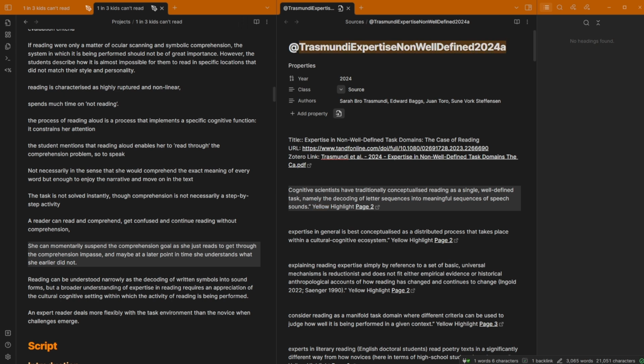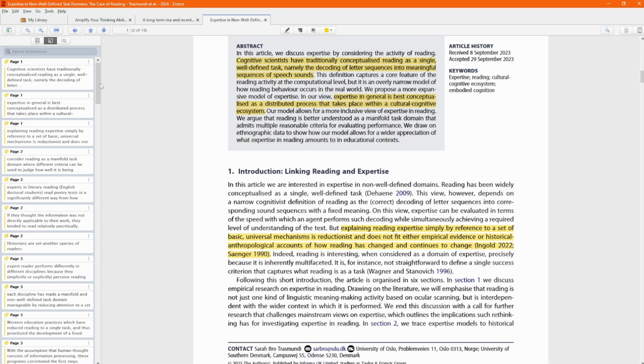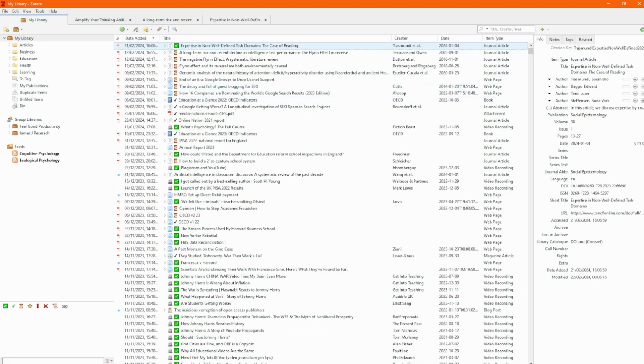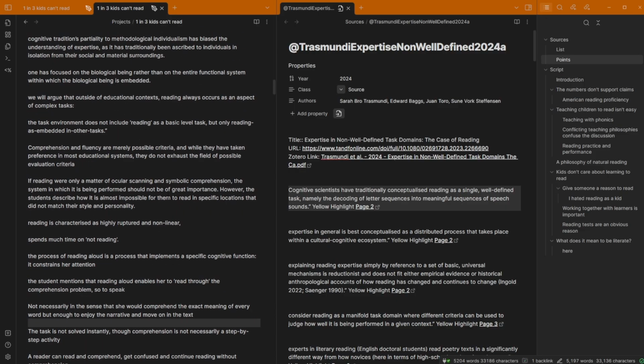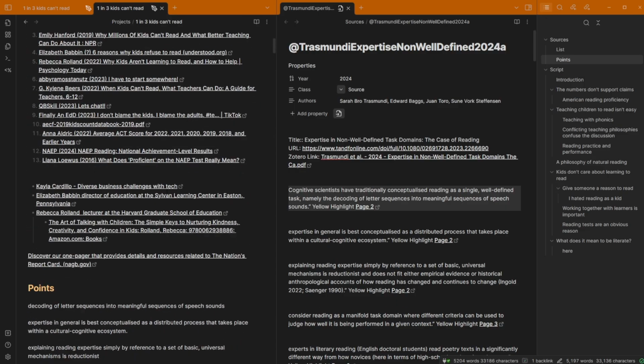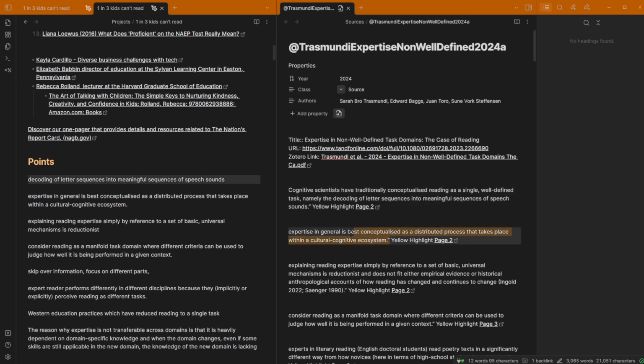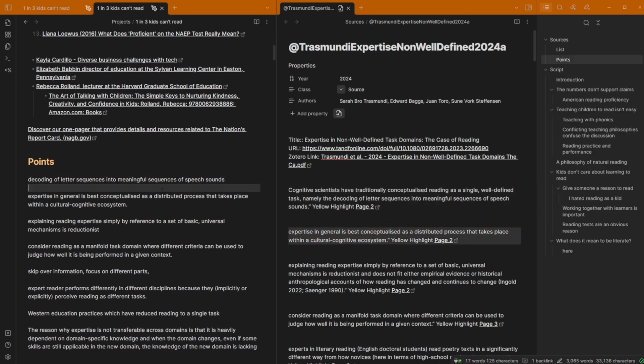The name of the file is the site key, so when I go back to Zotero and open up the info tab over in the main library, the site key is there, and this is the site key. This is like the ID of the Zotero item. And you can see what I've got on the left is I'm at the top of the article file, and what I'm doing is I'm copying points over. So let's say this point was really good. I would then copy that and then paste it in here.